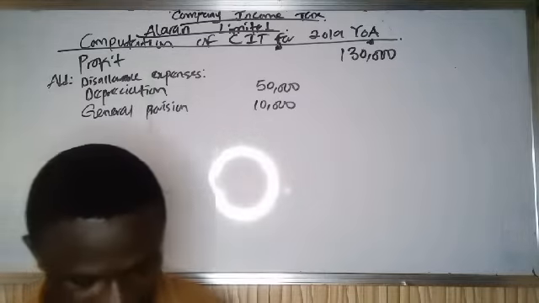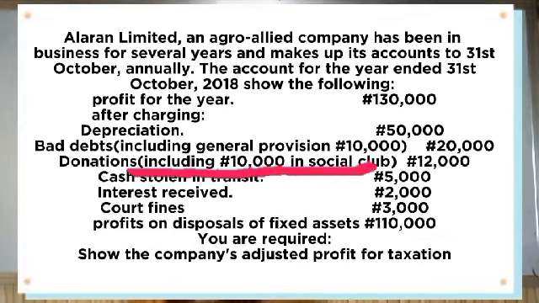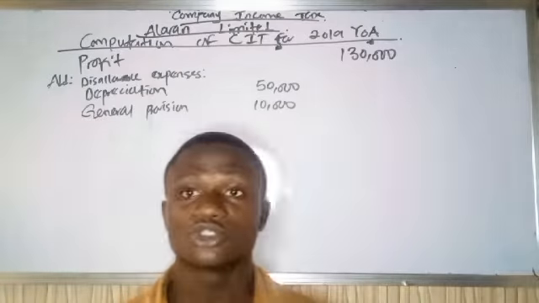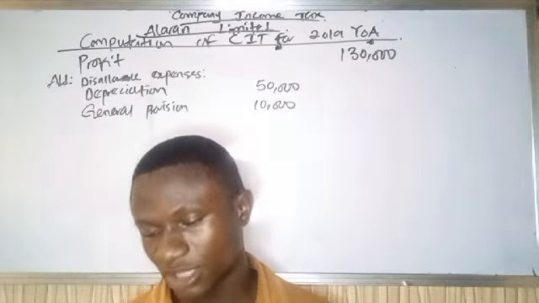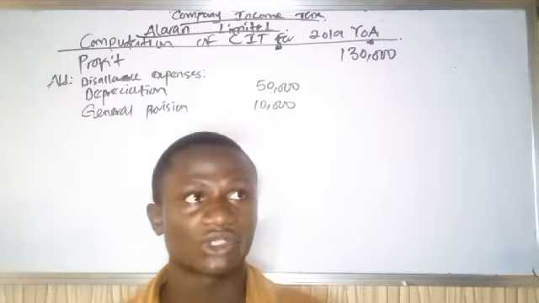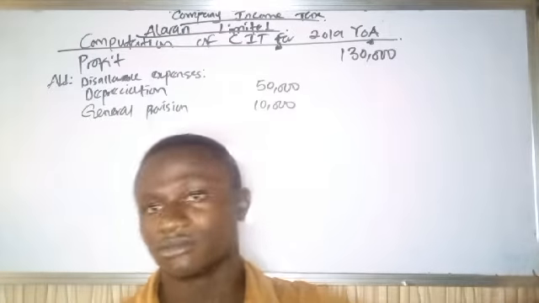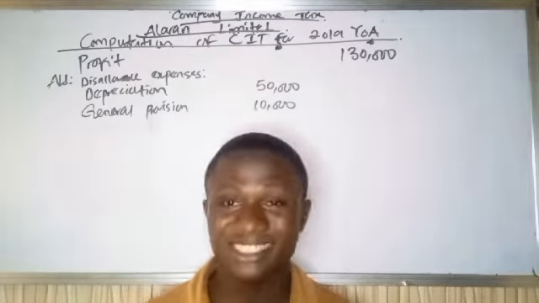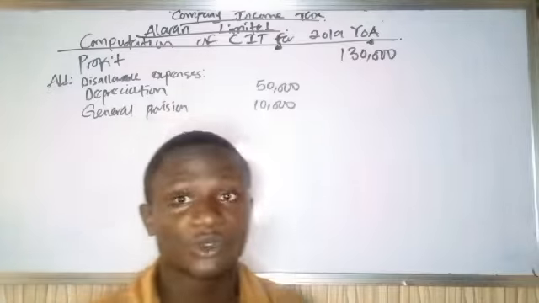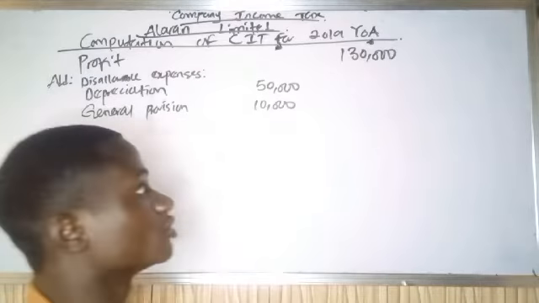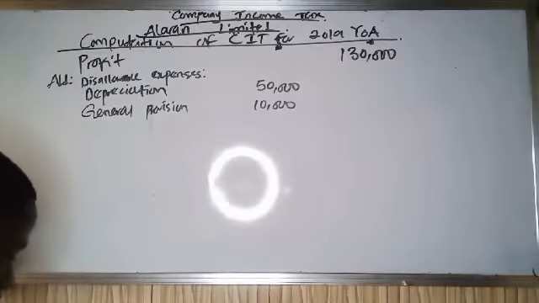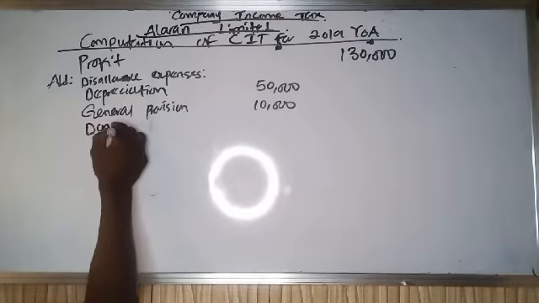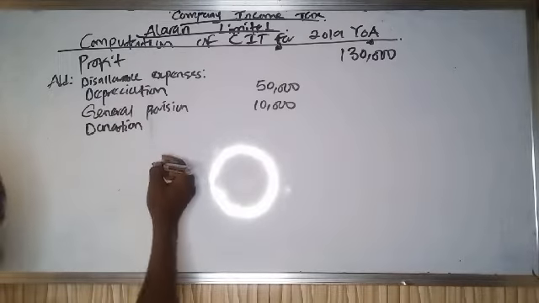After that we have donations. If you look at this donation, they said donations is actually 12,000 naira, but we donated 10,000 to a social club that we don't know. The real donation amount is 12,000 naira. 2,000 was for a recognized non-governmental organization, but 10,000 is for a social club that we don't know. We're not told the name. So what do we do? We add it back because it's not wholly, reasonably, exclusively, and necessarily incurred. So we have donations of 10,000 naira.